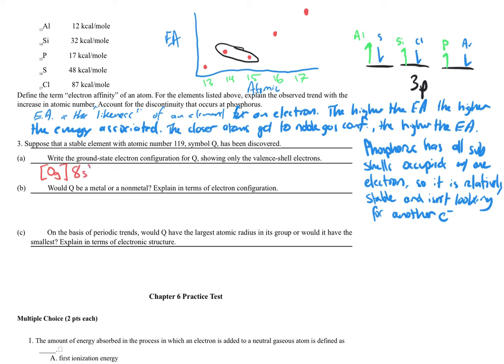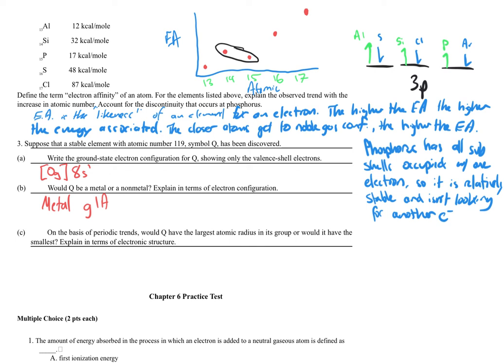Would Q be a metal or a nonmetal? Explain in terms of electron configuration. Q would be considered a metal because it is found in the first electron shell of the s block, so it would be a group 1A element.